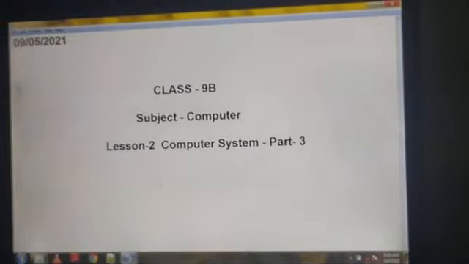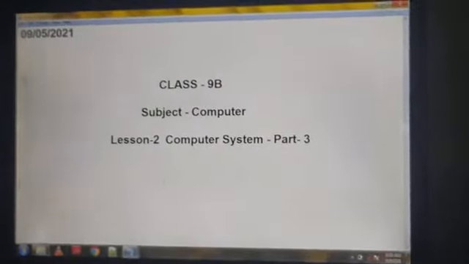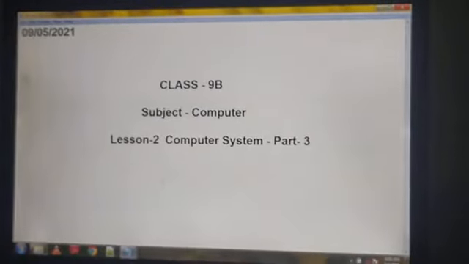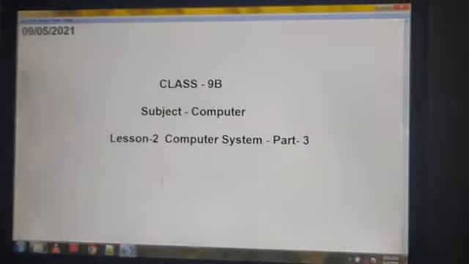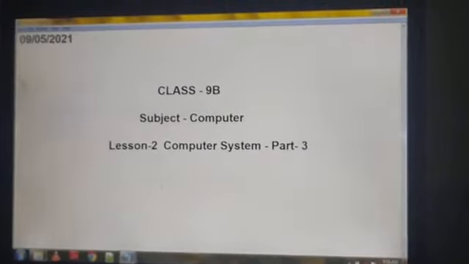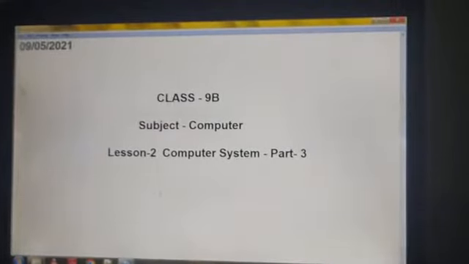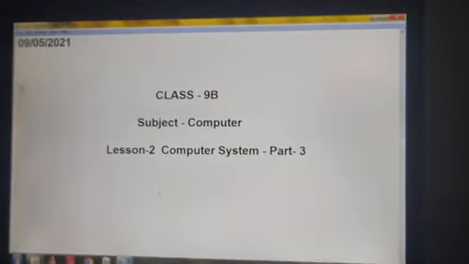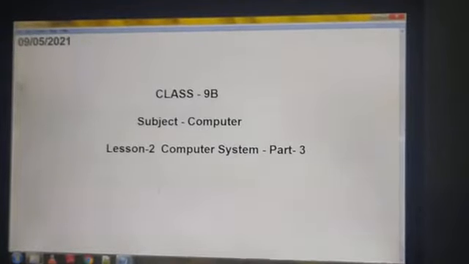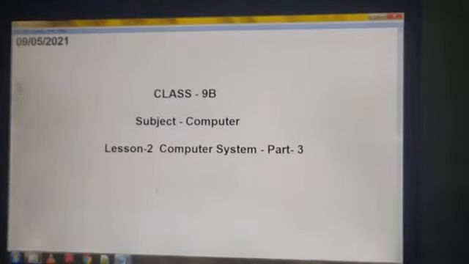Today we are taking an extra class for your computer subject because today we will complete our lesson number 2. The title of lesson 2 is computer system. So students, as you know, from tomorrow your summer vacation starts. That's why I am taking this extra class to complete this chapter. So today we will discuss part 3 of this lesson. So let's start this lesson.